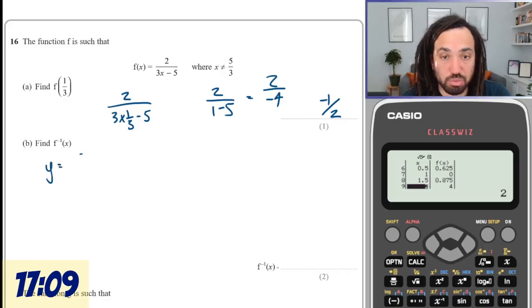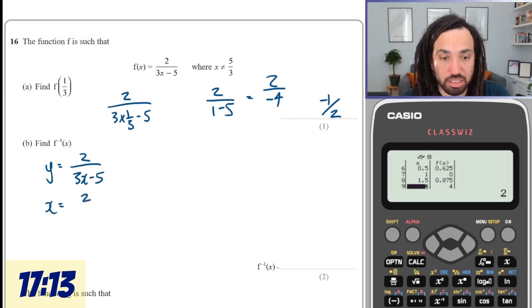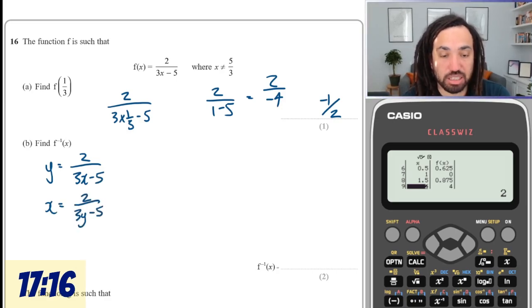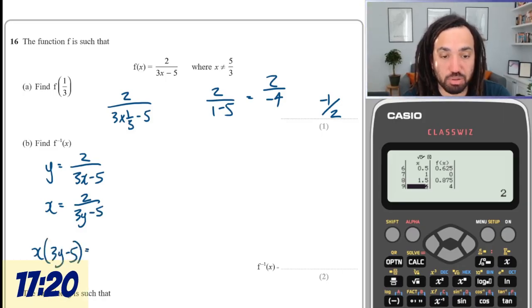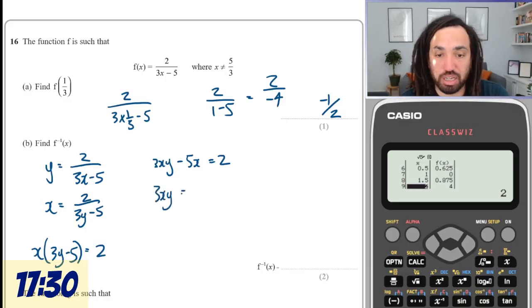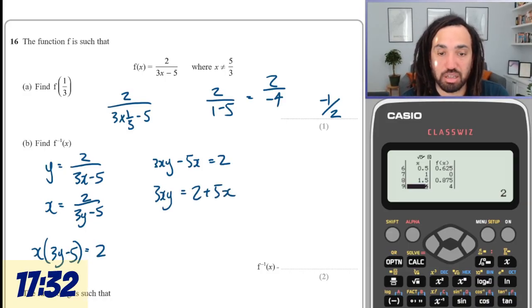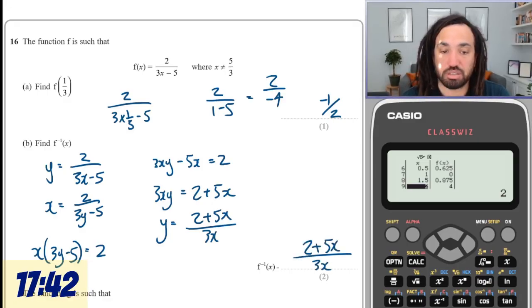Well, we set it equal to y. Swap the x's for the y's, and the y's for the x's, and then rearrange again to make y the subject. So multiply through by the denominator, expand out that bracket, move all the non-y terms to one side, and then divide through to get y like that. So therefore the inverse function is equal to this.